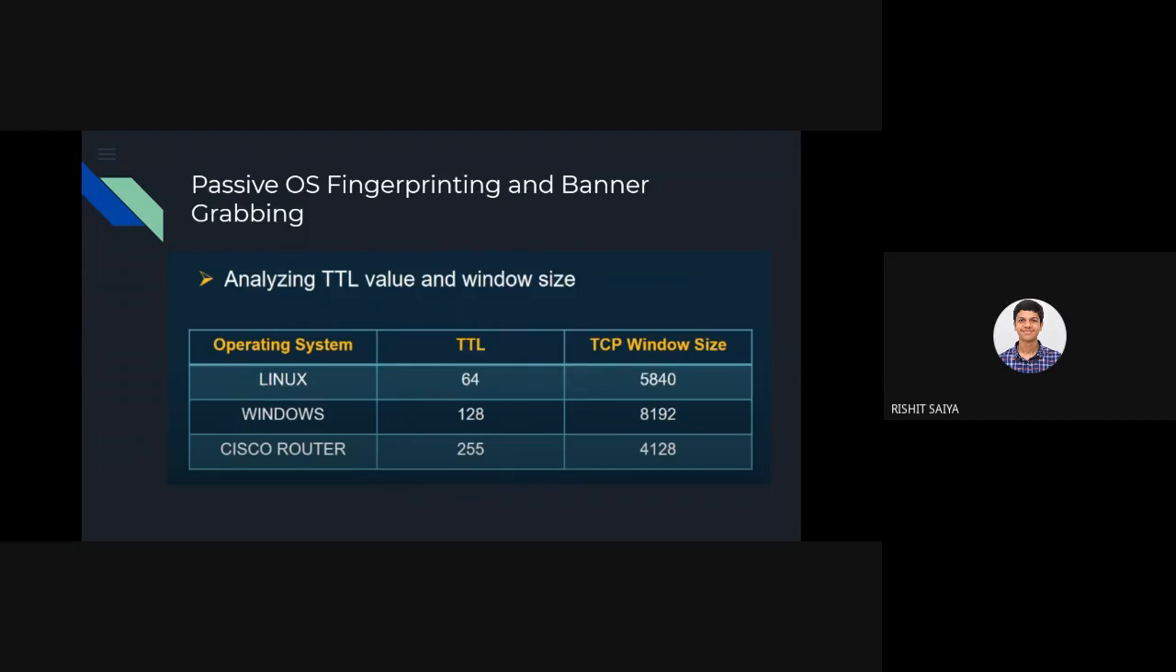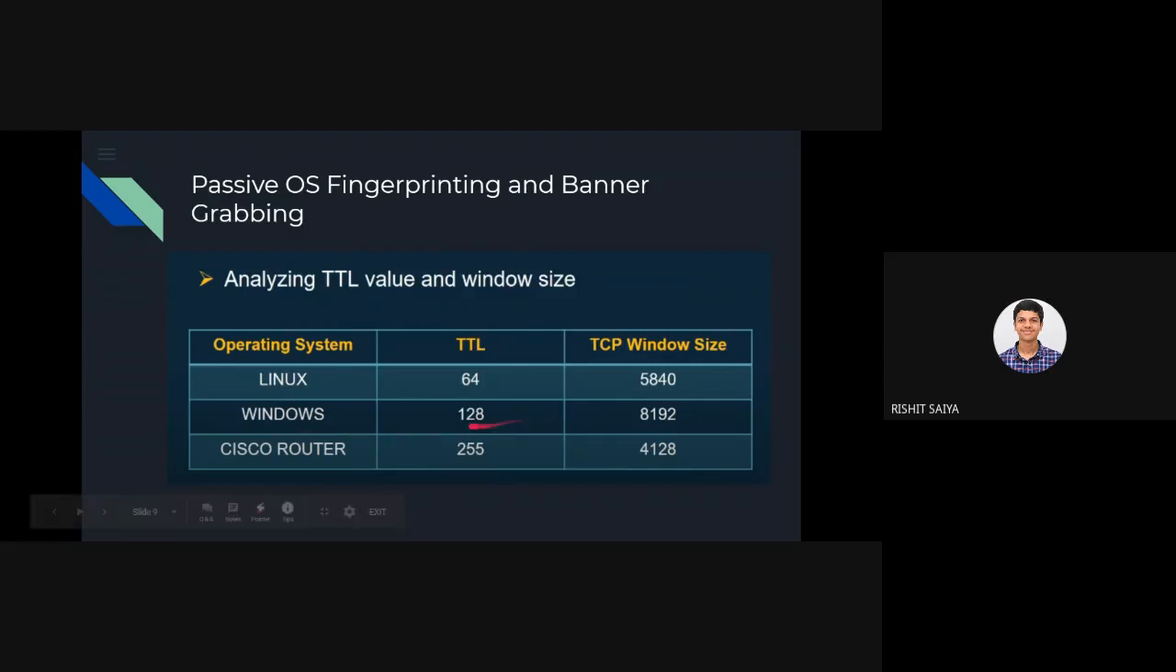But there are many more vulnerable virtual machines as well, where their TTL and TCP window size are configured in that way. So we see here that for a Linux system, the TTL for a packet is 64. I forgot the units. It's kind of milliseconds, I guess. And the TCP window size is 5840 bytes.